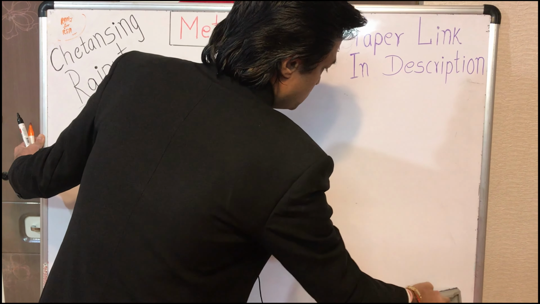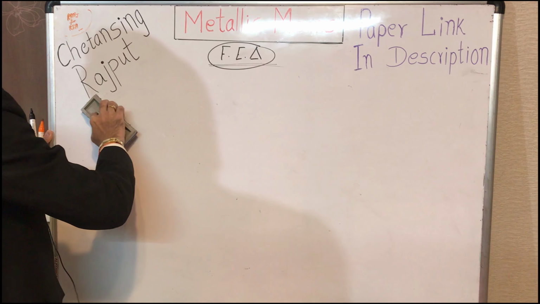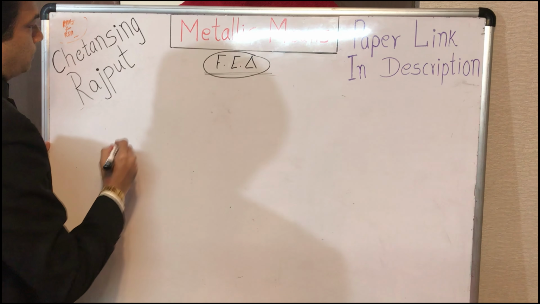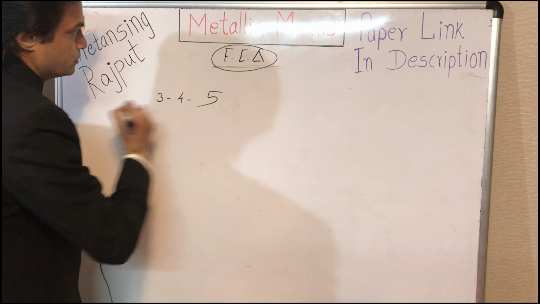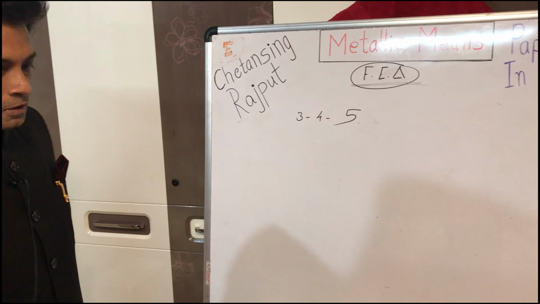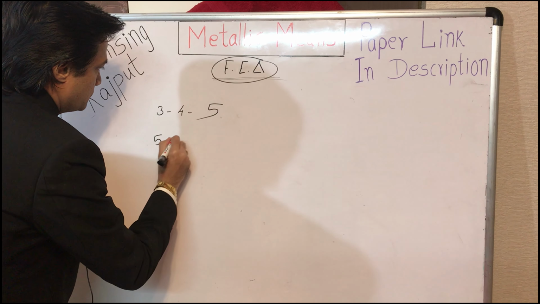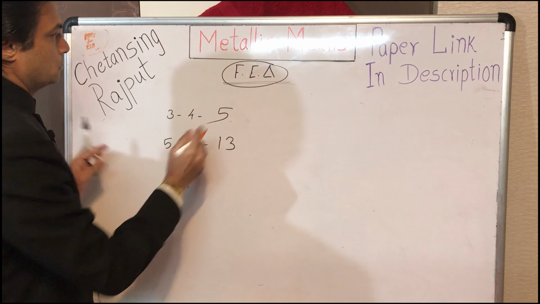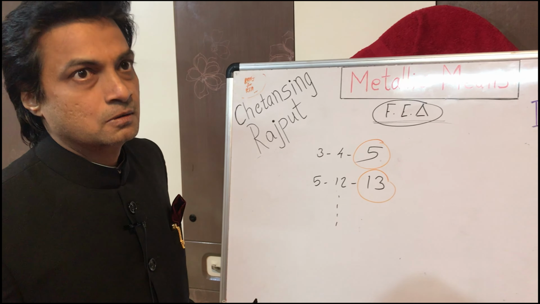Just like we can generate Pythagorean triples using alternate Fibonacci numbers, like 3, 4 and 5, or 5, 12 and 13 and so on. These are alternate Fibonacci numbers.